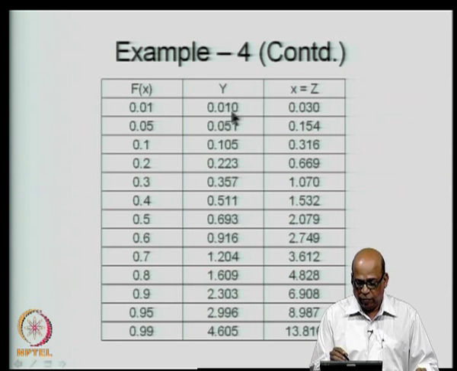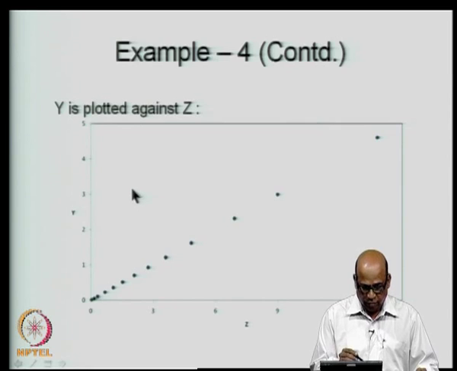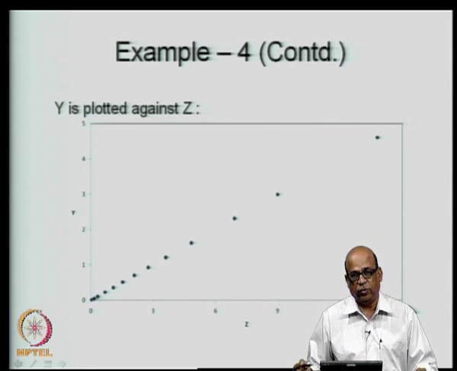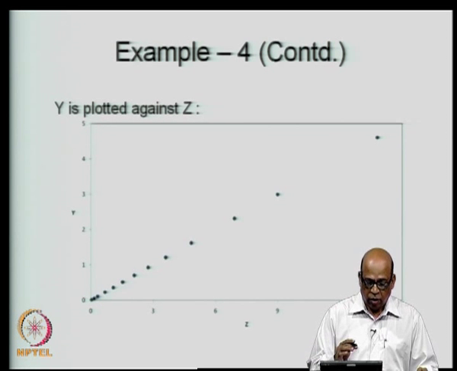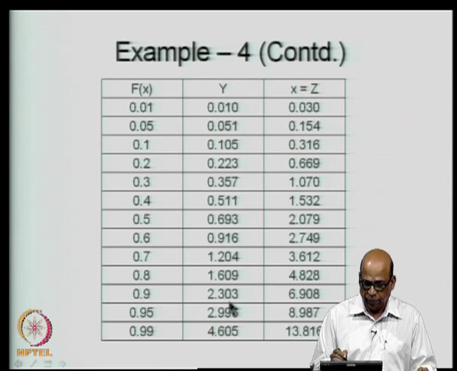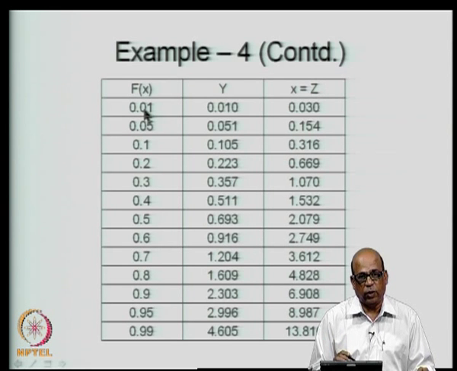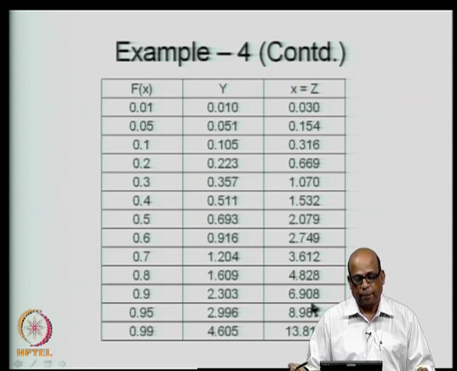Now, we plot y versus z. So, we plot y here on the y axis and z here on the z axis, this is the arithmetic scale. All we then do is change the labels. So, y was on arithmetic scale, I simply put y is equal to the corresponding value of f of x and x is equal to corresponding value of z, that is all.